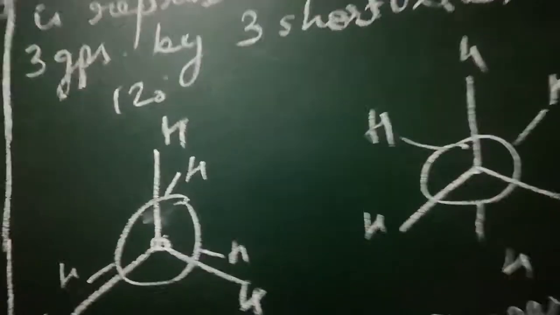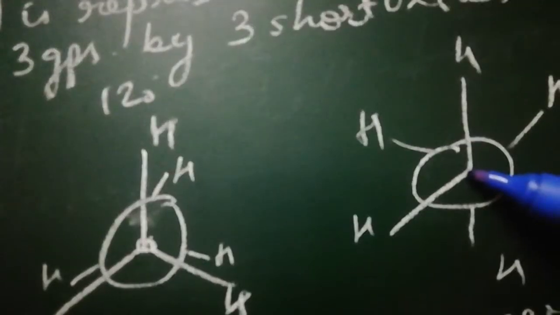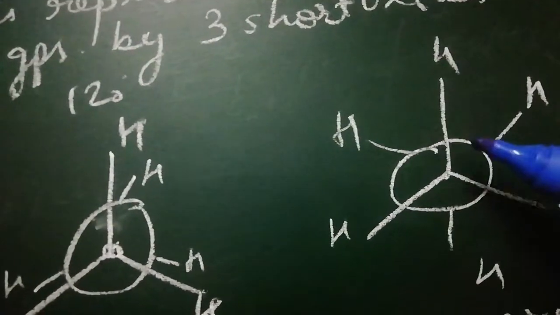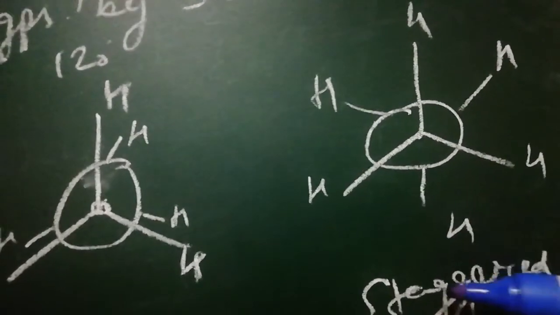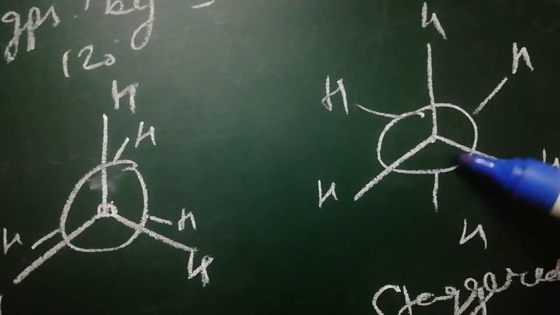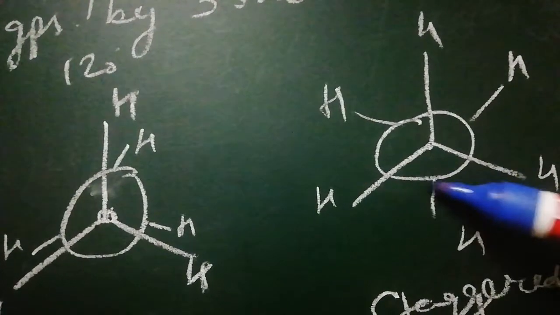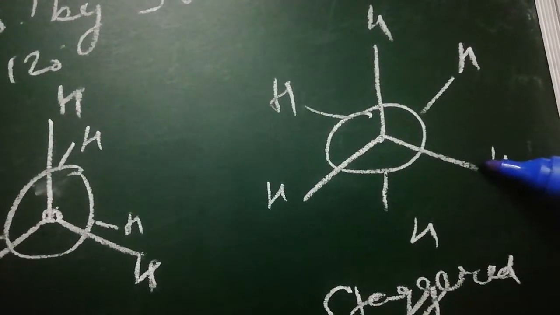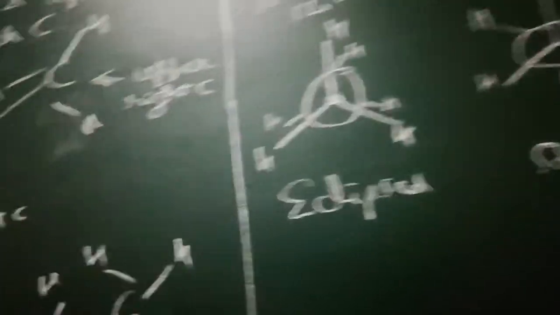In staggered conformation, these are the 2 carbons represented by the point and by a circle. This carbon, which is represented by the point, these are the 3 atoms of this carbon, and the other carbon, which is represented by the circle, these are the 3 atoms of this carbon. So in staggered conformation, the atoms of both the carbons are exactly opposite to each other. If this carbon has this hydrogen, the hydrogen of the other carbon will be exactly opposite to it, that is this. This hydrogen is exactly opposite to this, and this hydrogen is exactly opposite to this. So this is how we can represent the eclipsed and staggered conformation of ethane.